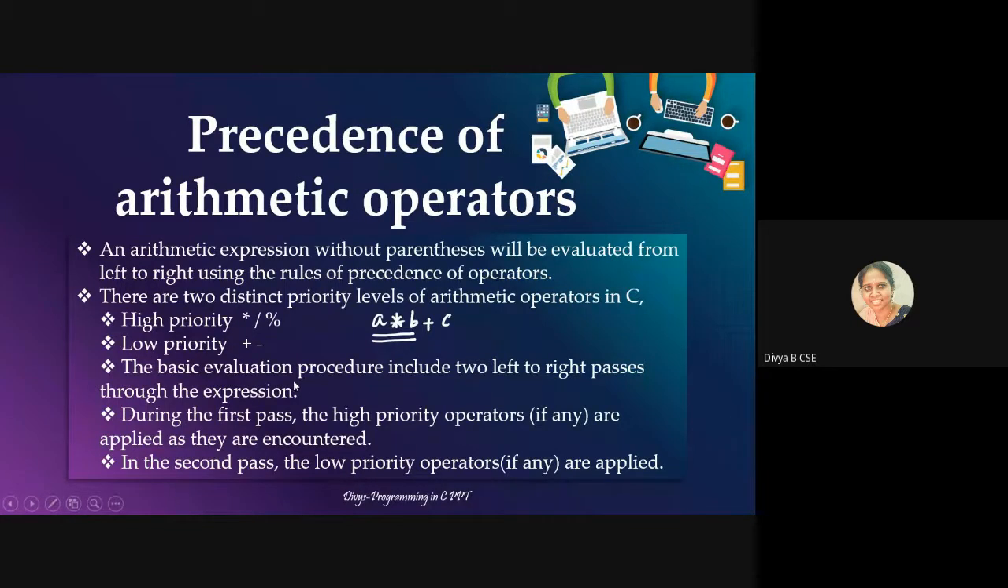The basic evaluation procedure includes two left to right passes through the expression. During the first pass, the high priority operators, if any, are applied as they are encountered. In the second pass, the low priority operators, if any, are applied. In this case, first a into b would be calculated, and if the result is R, then R plus c would be calculated. That is how it works.